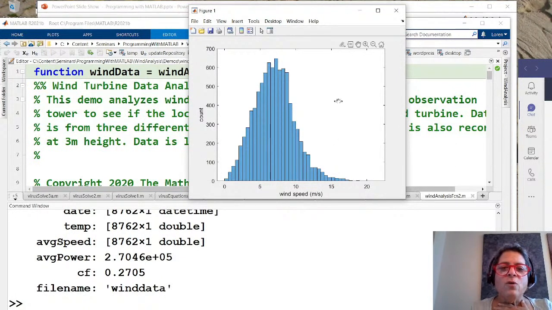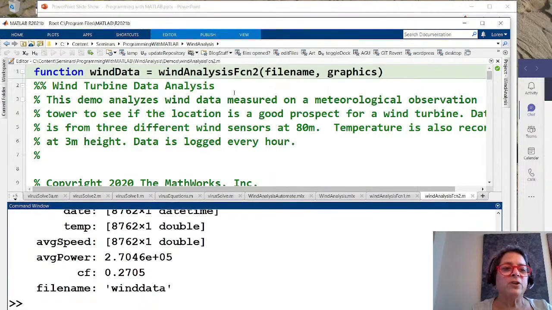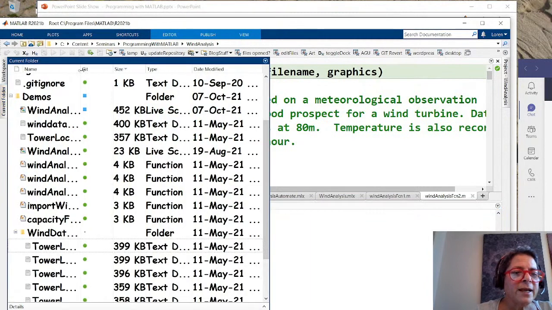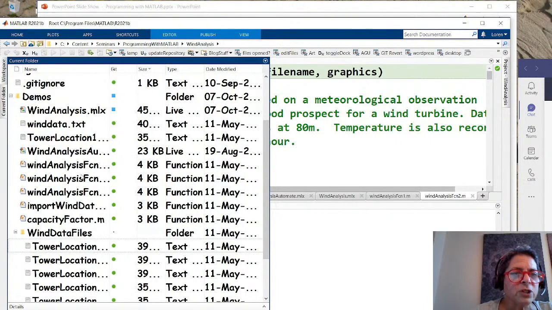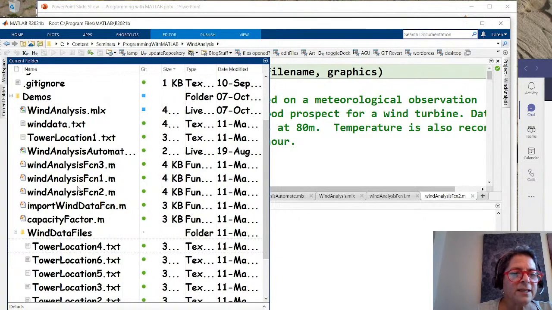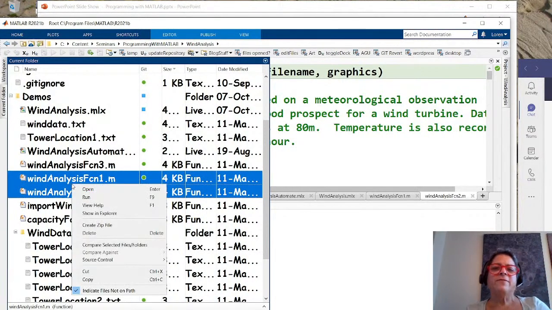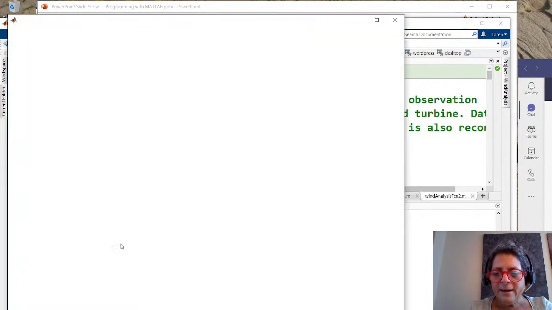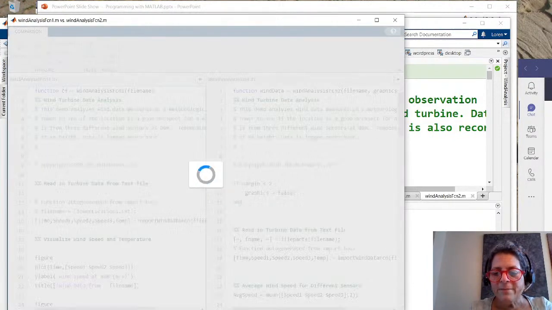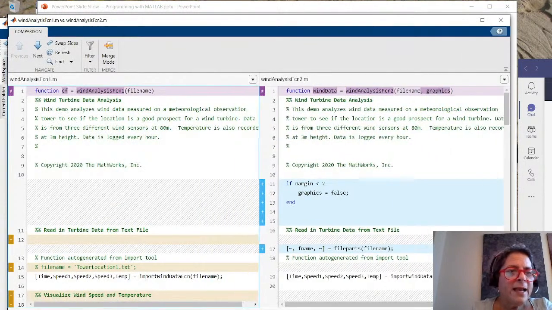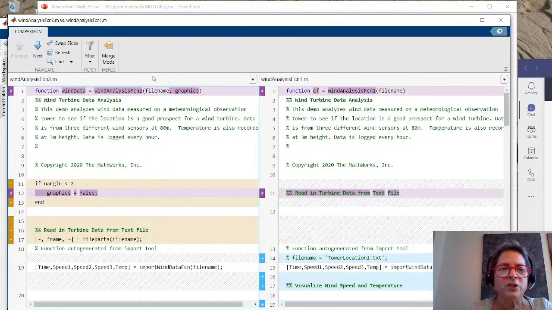The histogram. So what did I do between wind analysis function 1 and wind analysis function 2? I'm going to come over here and show you. I am in the right folder, and I'm going to do wind analysis function. I have 3, so I need to see what they look like. Okay, so I'm going to select the first 2 functions and compare selected files and folders. You may not have known this is in MATLAB, but it's actually been there for a very long time. And I'm going to swap the sides. This is my new function on the left, my old function on the right. Here's a little key down at the bottom.